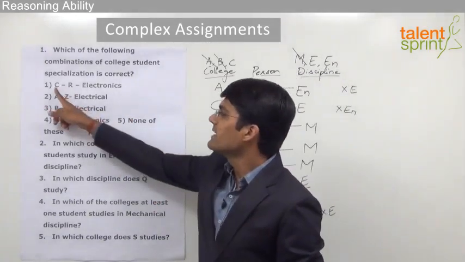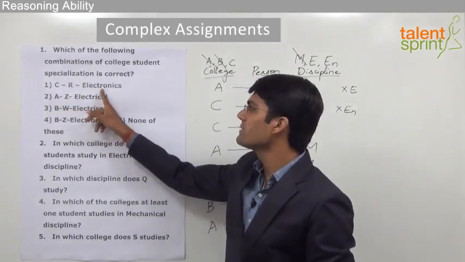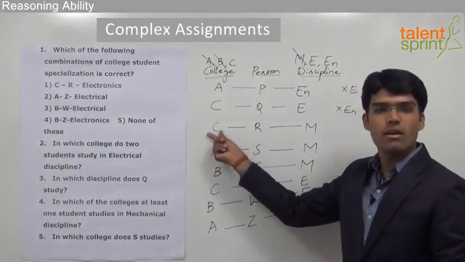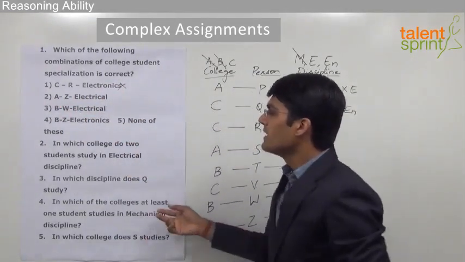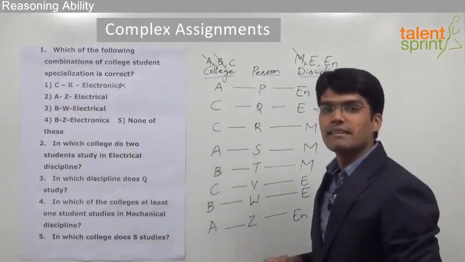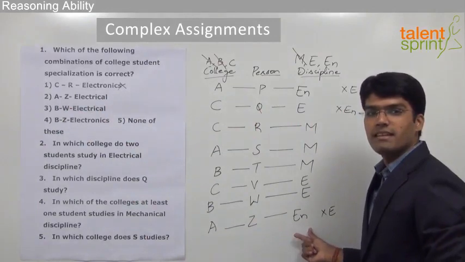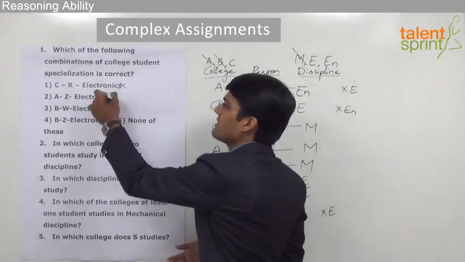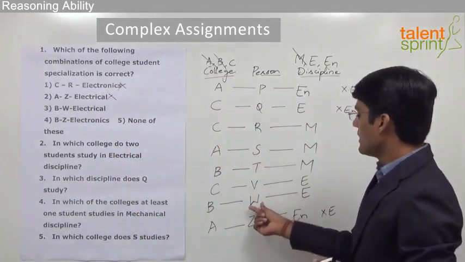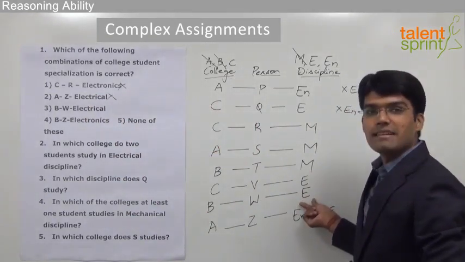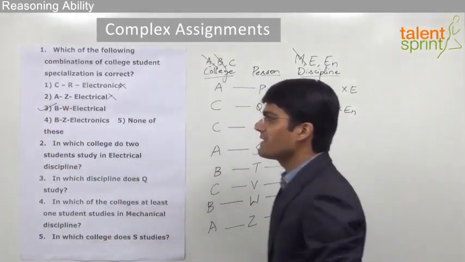The first option is C, R, electronics. That means student R studies in college C and his discipline is electronics. If you observe, R studies in college C but his discipline is mechanical. So we can say that option 1 is wrong. The second option here is A, Z, electrical. That means student Z studies in college A and his discipline is electrical. But as we can see here, the discipline is electronics. So even the second option is wrong. The third option is B, W, electrical. Student W in college B and he studies electrical, which is the correct one as per the given assignment. So we can say that option 3 is the correct answer.